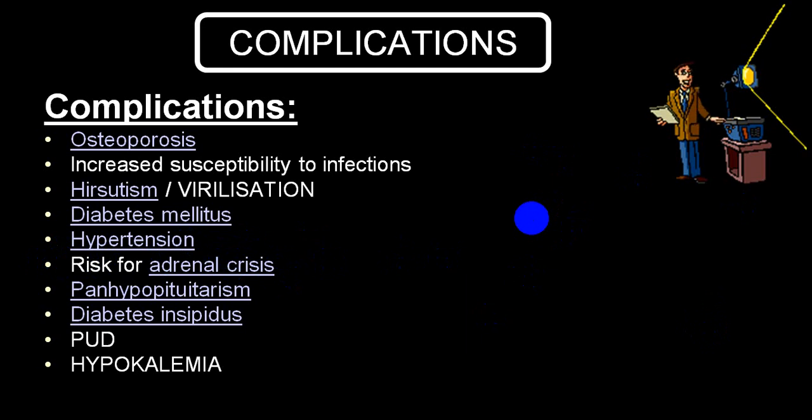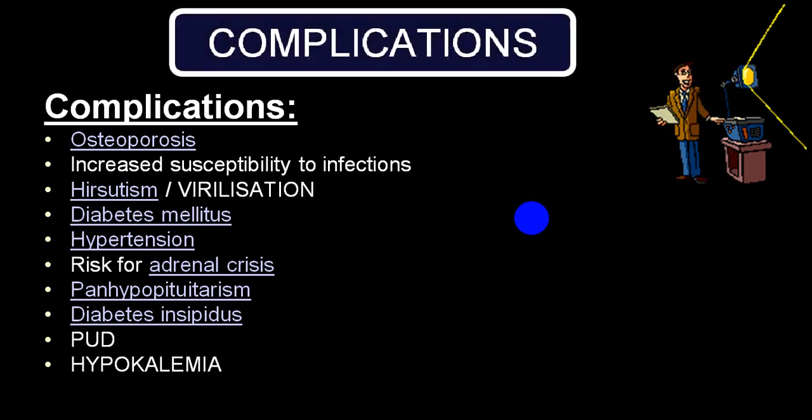Whenever you treat the pituitary gland by surgery, you can end up with panhypopituitarism. You can get diabetes insipidus because of Cushing's disease itself or Cushing syndrome. Peptic ulcer disease, hypokalemia, metabolic alkalosis, osteoporosis, fractures, etc. are quite common.